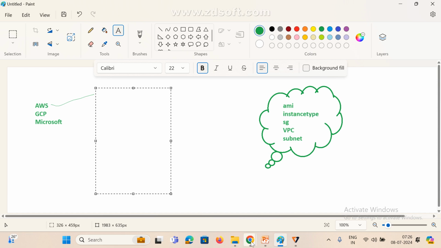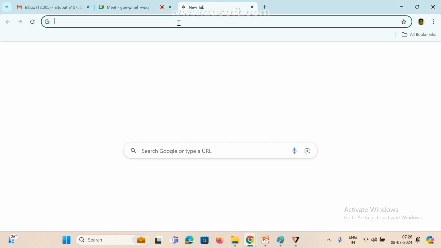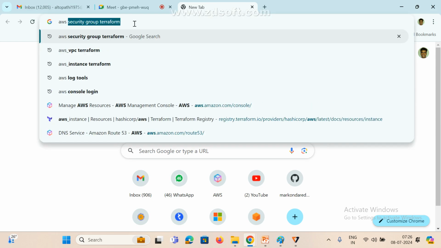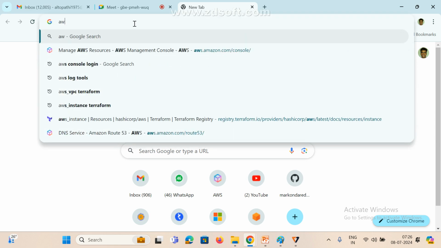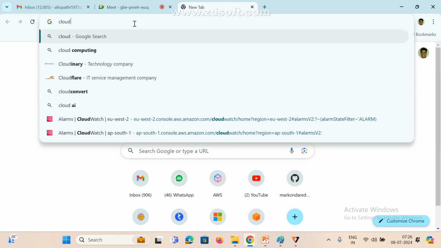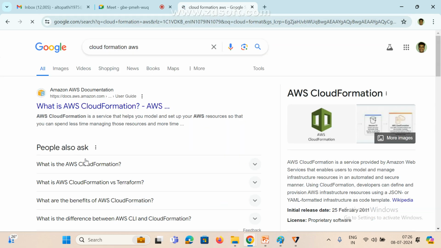In AWS, the AWS people are also providing one. What is that? I forgot the name. Anyone any idea? Yes, CloudFormation. So CloudFormation is provided by default by AWS people.